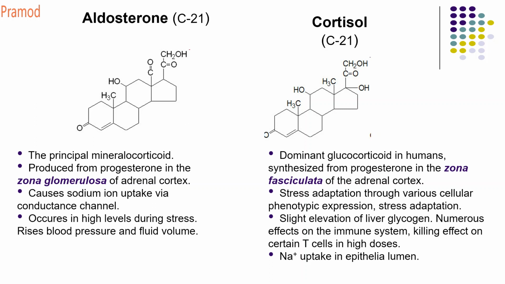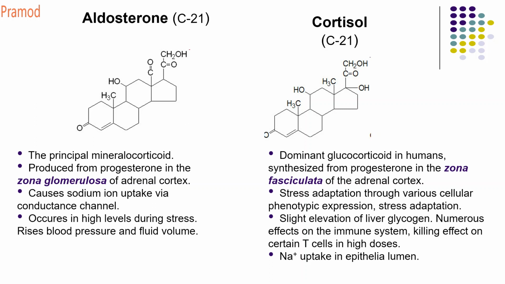It causes sodium uptake via conductance channel and occurs in high levels during stress, which leads to a rise in blood pressure and fluids. If there is sodium retention, then there is water retention. That will increase your blood volume, and that will increase your blood pressure. So what does this aldosterone contain? Aldosterone contains C21 carbon with an OH at the 21 carbon, and your 18th methyl group is converted to an aldehyde. There is an extra OH at your 11th position, compared to that of your progesterone.